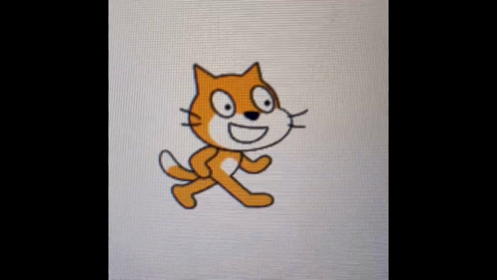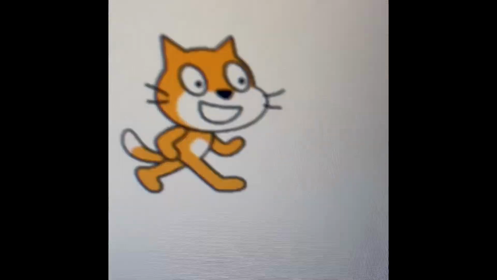Okay, so where we left off, we are doing more Scratch lessons. This time you're going from control to operators. So let's get started.